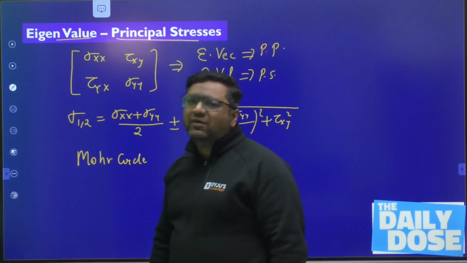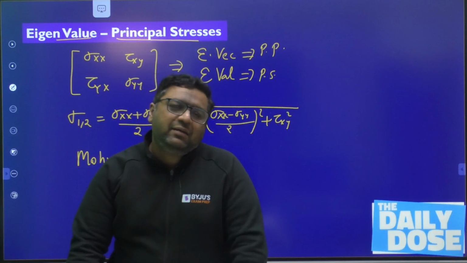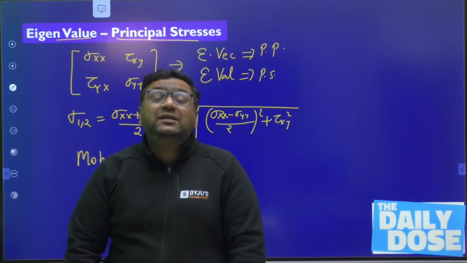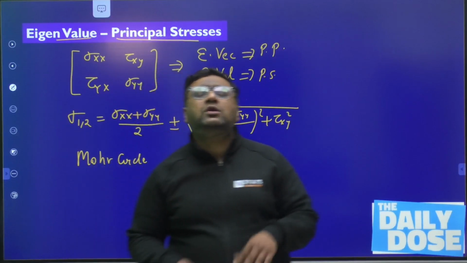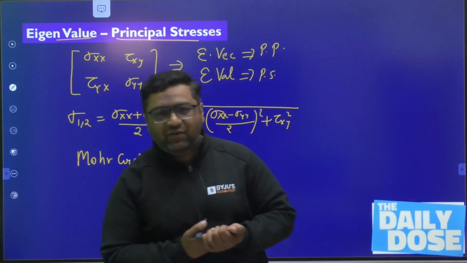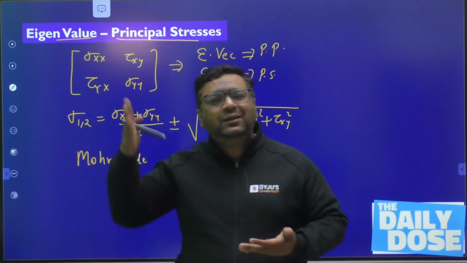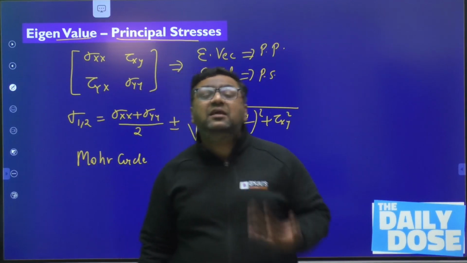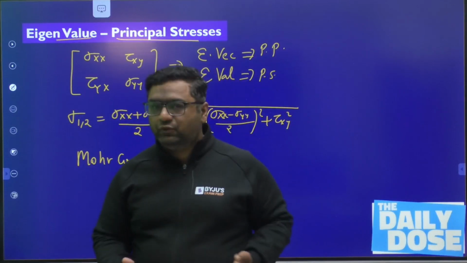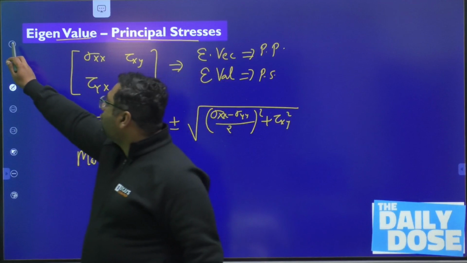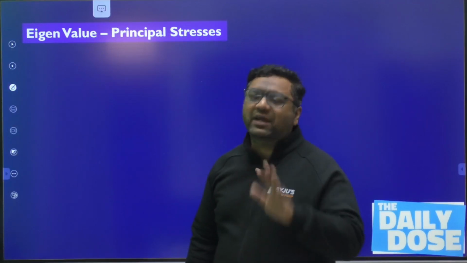So you may be saying, sir, what is new in this that you have already told us? Yes, I told you. And at that time, many students asked, sir, what is the logic behind that? Why is that? Actually, the reason was students are not aware of the real meaning of eigenvalues and vectors. And I have seen from the students' experiences that this explanation is many times asked in BARC, ISRO, DRDO, that kind of interviews. So that is why I am coming today to explain that, and before that we need to understand the meaning of eigenvector.